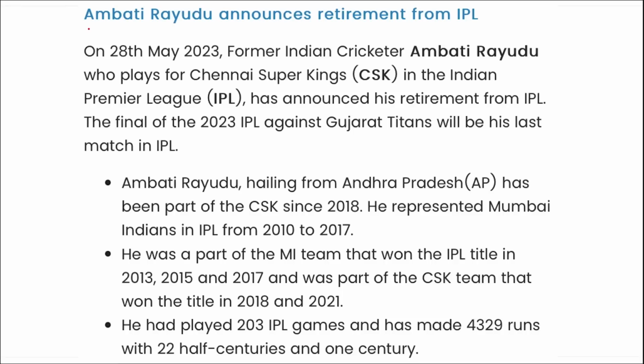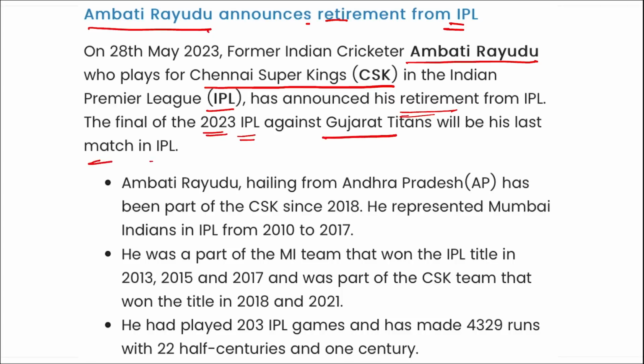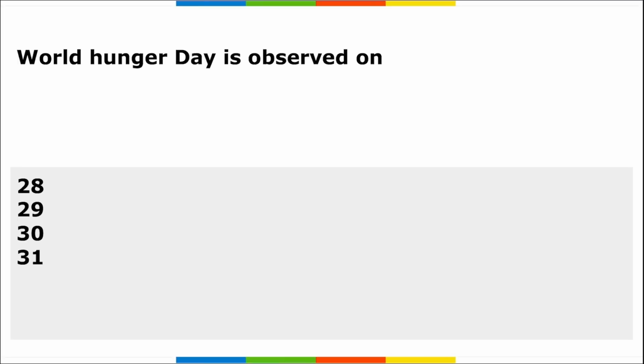Next is Ambati Rayudu has announced his retirement from IPL. Right? Former Indian cricketer Ambati Rayudu, who plays for Chennai Super Kings in the IPL, has made an announcement of his retirement from the IPL. The final of the 2023 IPL against Gujarat Titans will be the last match in the IPL. Correct. So Ambati Rayudu is from Andhra Pradesh and he has been part of Chennai Super Kings since 2018. He represented Mumbai Indians in IPL from 2010 to 2017 and now he has announced his retirement.